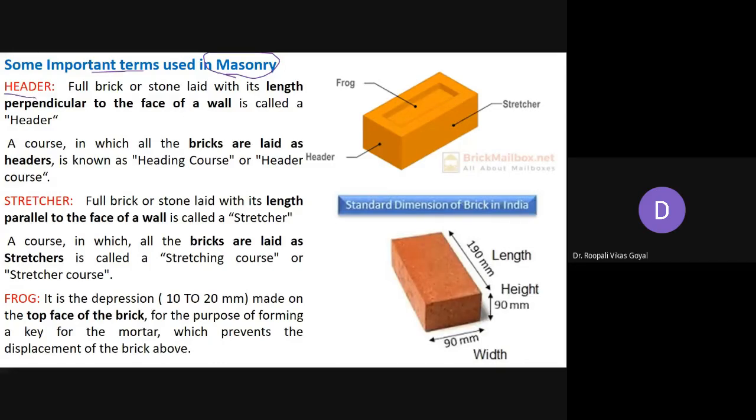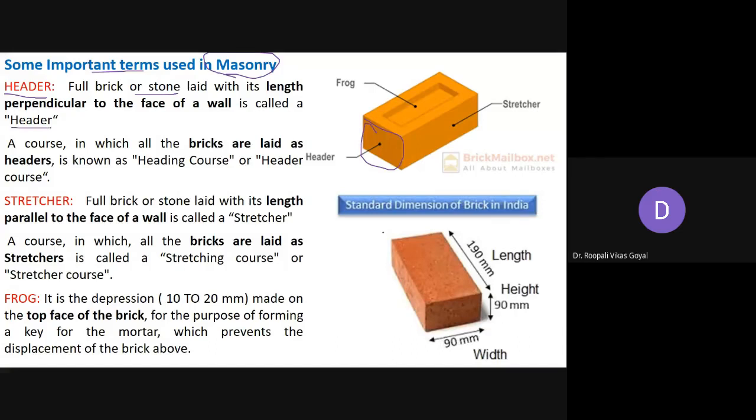So here you can see, it is the sketch of a normal brick. Okay, ईंट, जन गुजराती में कहवाय ईंट. Okay, so this portion that here you can see, it is called as header. So what is that? Normally this full brick or stone, so it is applicable to both brick or stone, which is laid with its length perpendicular to the face of wall. Means face of wall, say if you are keeping it perpendicular, then it is called as header.